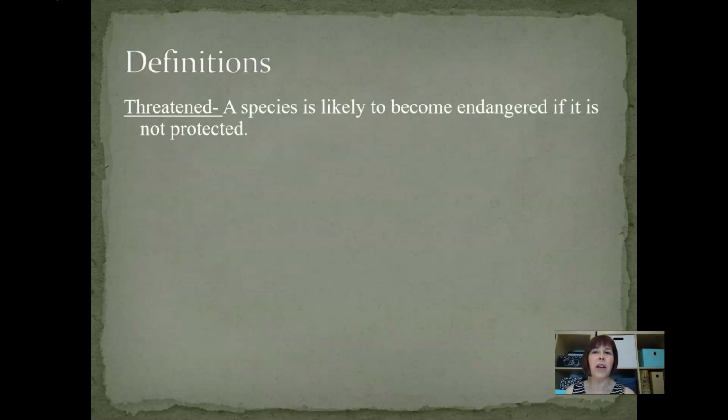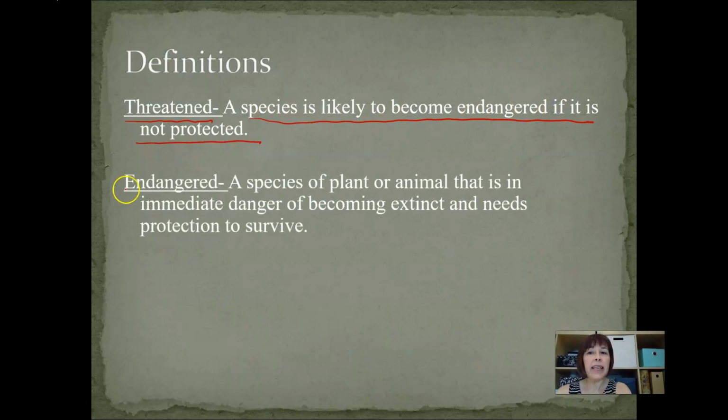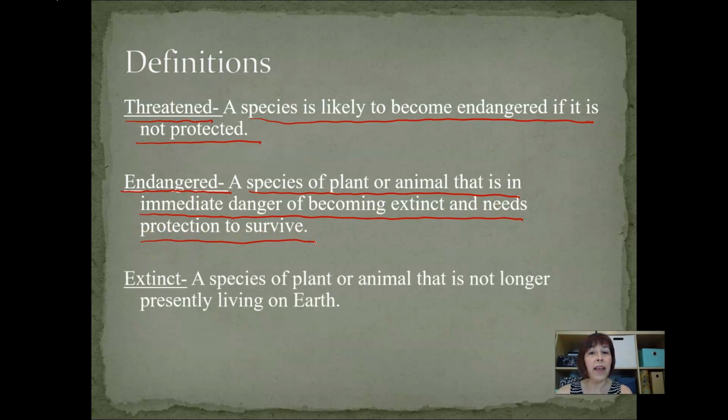Some definitions that you need to know. First of all, threatened. A threatened species is a species that is likely to become endangered if it's not protected. Endangered, when we talk about endangered, think about they are in danger, is a species of plant or animal that is in immediate danger of becoming extinct and needs protection to survive. And of course, extinction, or to become extinct, means that it is a species of plant or animal that is no longer living presently on Earth.